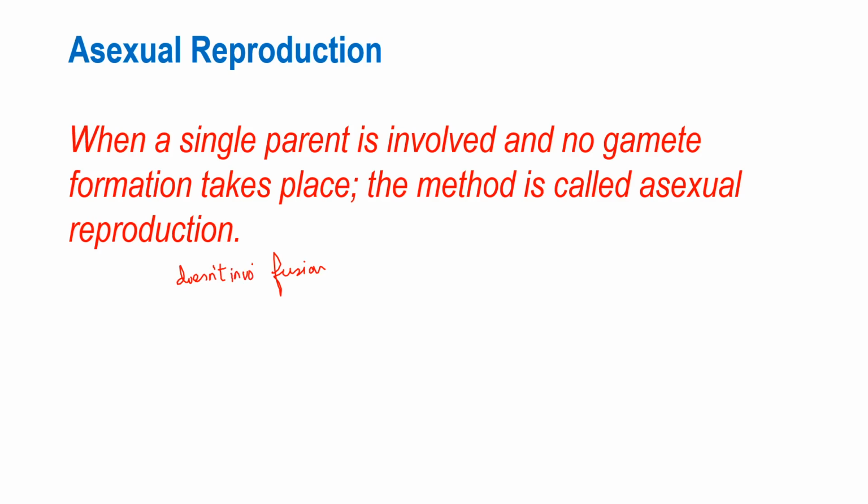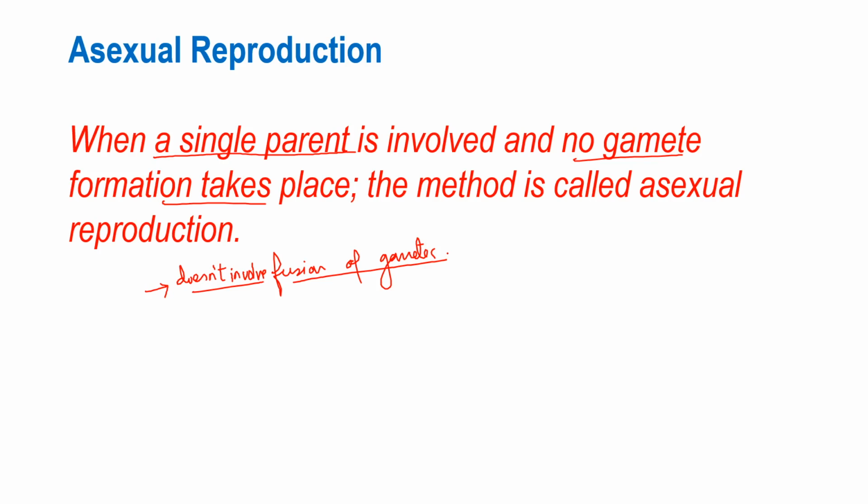It does not involve fusion of gametes, meaning no fertilization, right? As you see, I have mentioned here that a single parent is involved and no gamete formation takes place. That simply means there is no fusion of gametes. In this mode of reproduction, the fusion of gametes does not take place, and the change in the number of chromosomes also does not take place. If there is no fertilization, that simply means the change in the number of chromosomes does not occur, right?